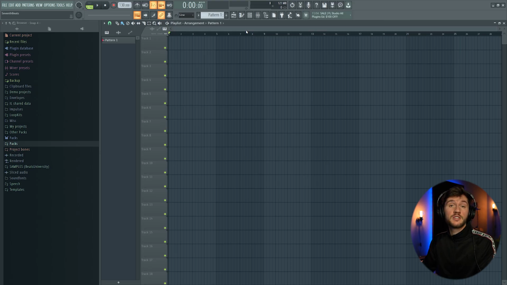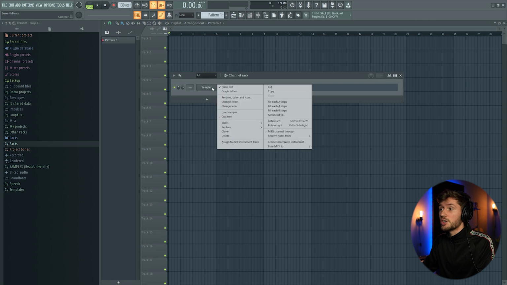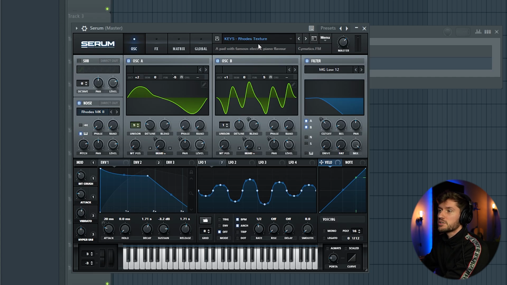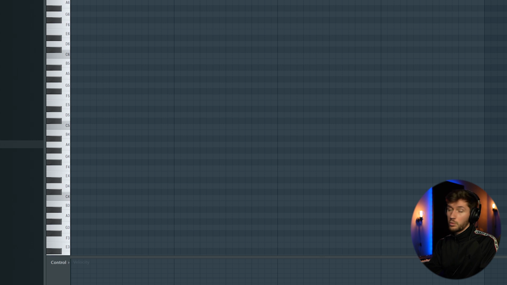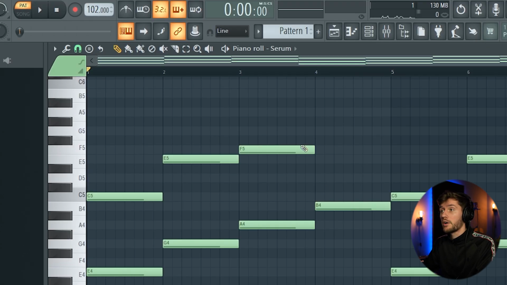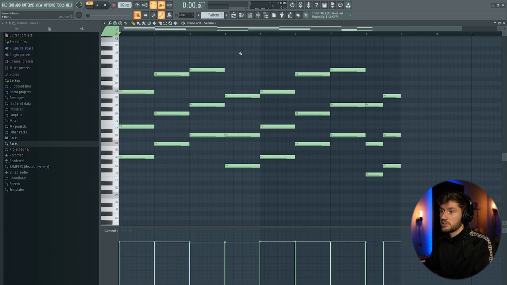So first we're going to pick a synth, and in this case I'm going to use Serum. I'm using this Rhodes texture preset. I'm going to start off with this simple melody. But first I've adjusted the BPM to 102, and this is the first chord progression.